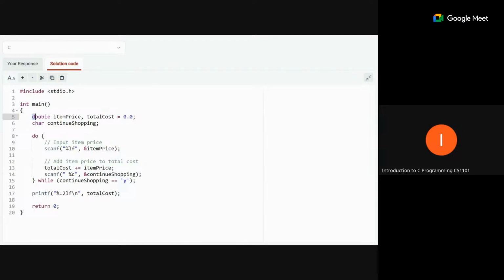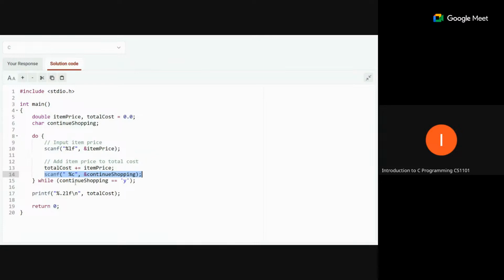So what we are doing, we are maintaining two variables, item price and total cost. Both are actually double, float values. Total cost is just assigned as 0.0, and we are also maintaining continue shopping, which is the second variable, similar to the choice. So we perform the do loop first. Here we are reading the item price first and adding it into the total, then we are reading the choice, continue shopping.